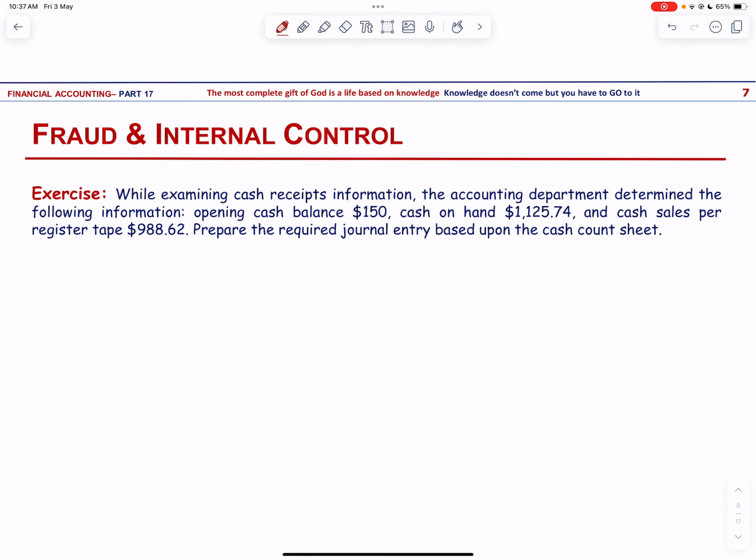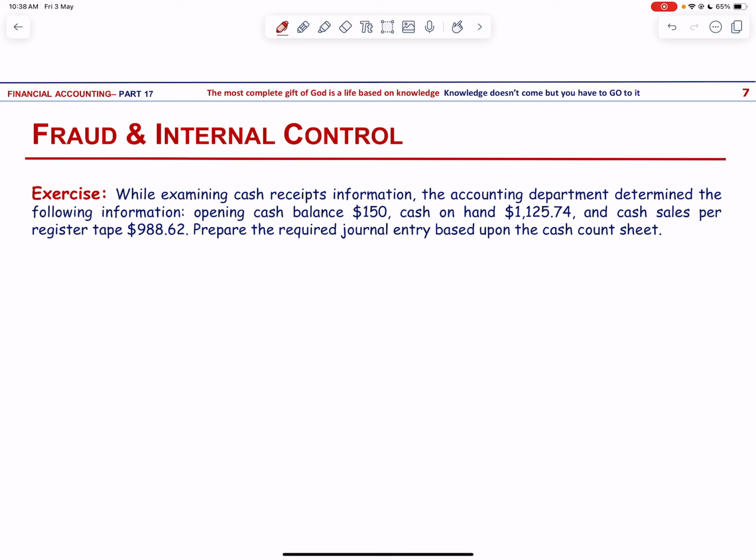Okay. Now, while examining cash receipts information, the accounting department determined the following information. We have opening cash balance of 150. Cash on hand is 1125, and cash sales as per register tapes is 988. Prepare the required journal entry based upon the cash count sheet.